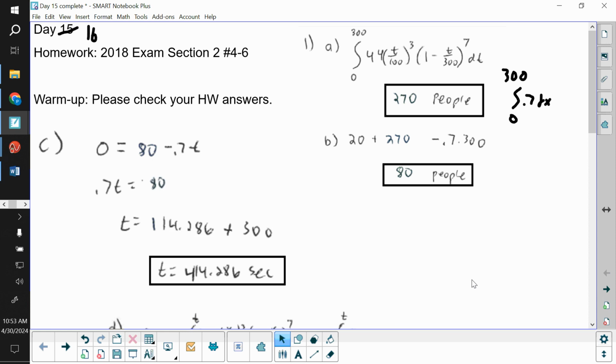The subbing in 0 would go away, so you're really just subbing in 300, and we would be subtracting it because those would be people that are leaving. So I kind of shortcutted that and just did what it would end up being and didn't show that integral. And in the end, that would end up being 80 people that would be in line at time 300.